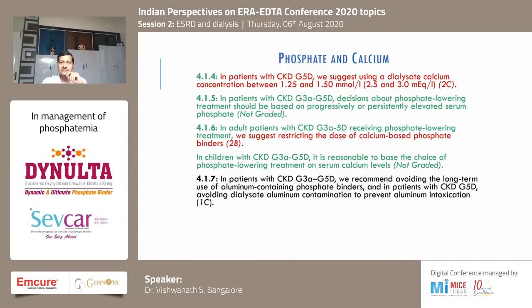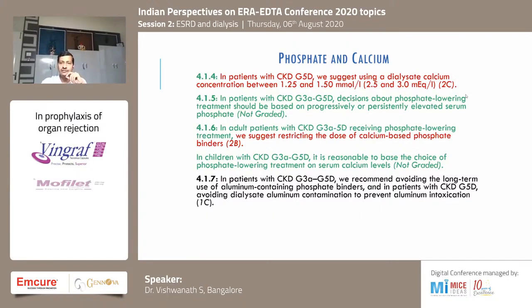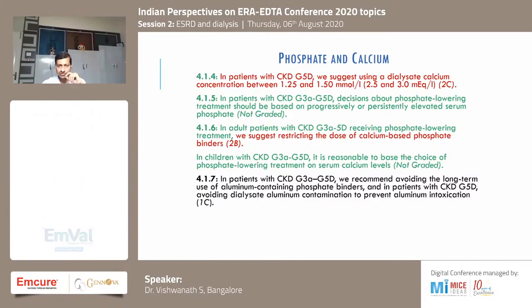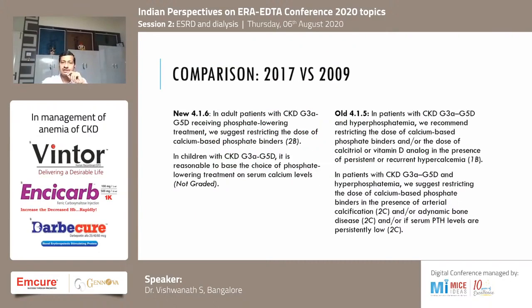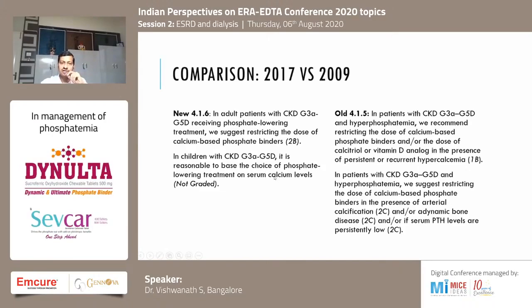Of course, calcium should be maintained at a specific level in the dialysate, again to prevent adynamic bone disease. And with phosphate-lowering agents also, we should try to reduce or restrict the use of calcium-based phosphate binders, again to prevent adynamic bone disease. This is a little different from the 2009 guidelines. We need to restrict calcium-based phosphate binders and try to avoid too much vitamin D. Only in children probably it is allowed.